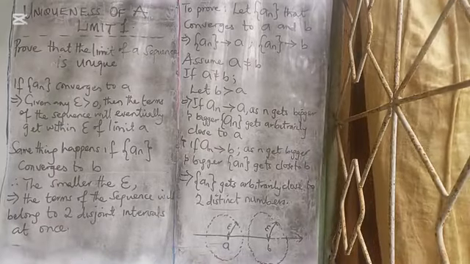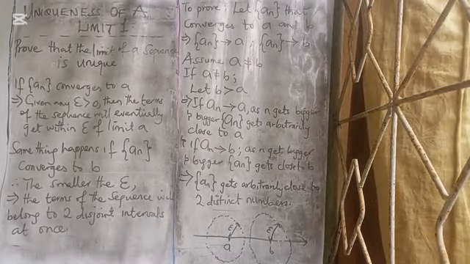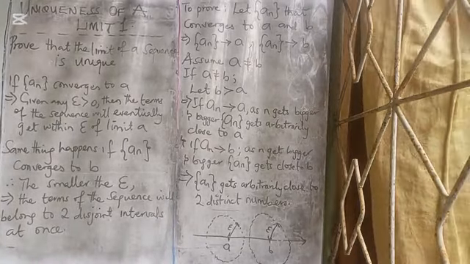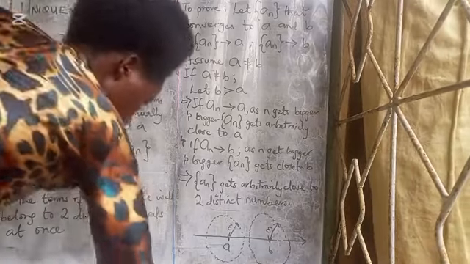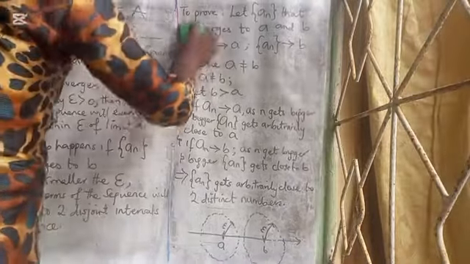Now we want a value of epsilon that can force a contradiction.